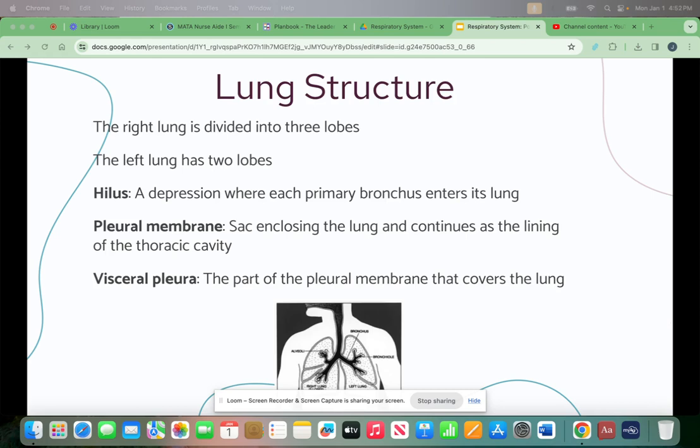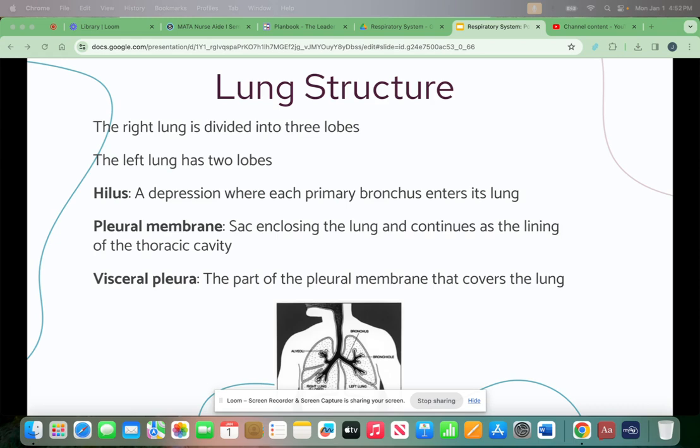The lungs are large, paired organs that occupy the thoracic cavity. They are separated medially by the mediastinum, the middle part of the thoracic cavity, which contains the heart, esophagus, thymus gland, and parts of other organs. The right lung is divided into 3 lobes. The left lung has 2 lobes. The hilus is the depression where each primary bronchus enters its lung.